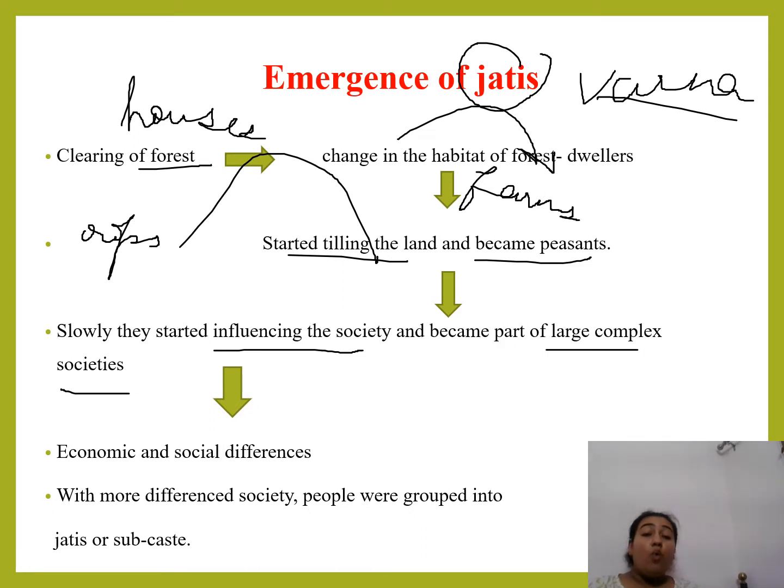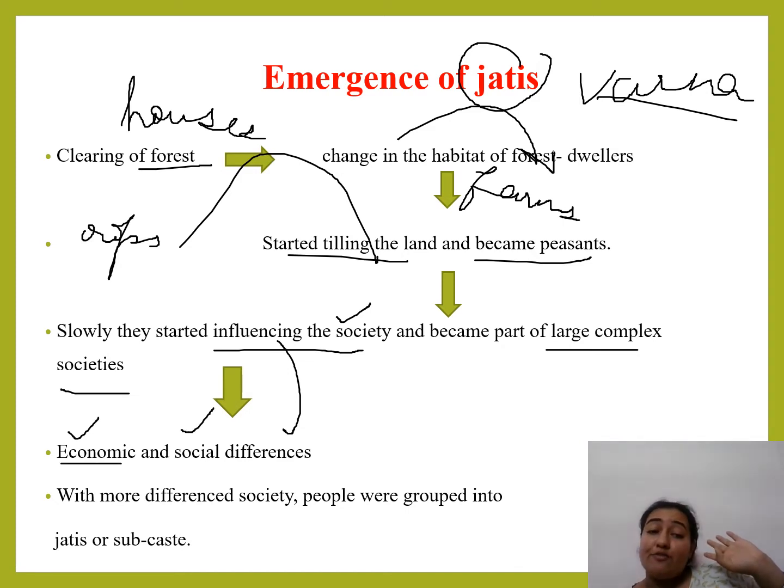Now, what happened afterwards? Economic differences and social differences were also there. Who is taking care of the society? The peasants. They started tilling lands, and they were influencing the society. Because of this influence, differences appeared. Why economic differences? Rich will become richer, poor will become poorer. This was the first type of economic differences.